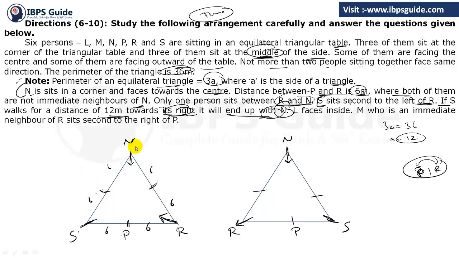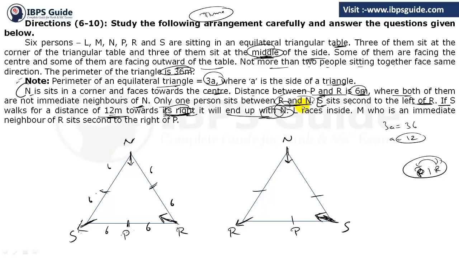But they are saying that S walks to its right, so S has to face outside in this case. But in the other case, S has to face inside, because only then can you walk 12 meters to its right and reach point N. Same thing goes here. If you make it face outside, then it will be right 12 meters, and N is here. Clear?